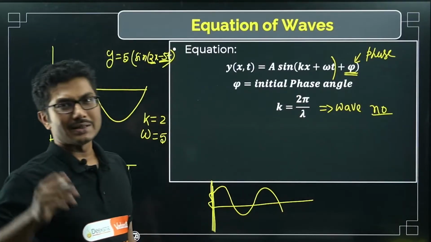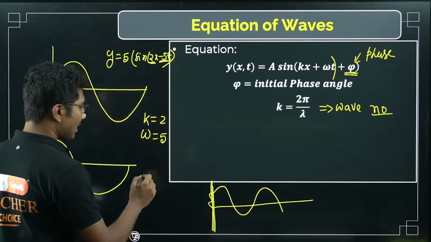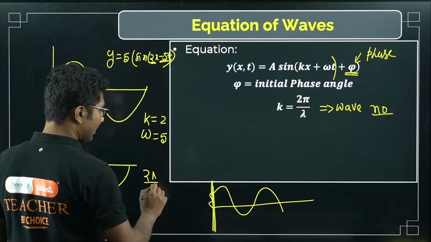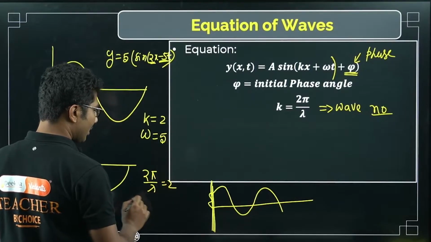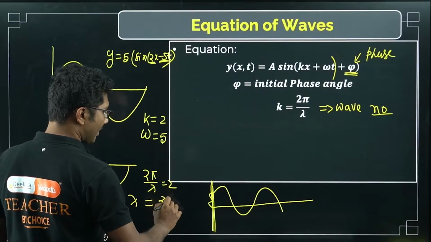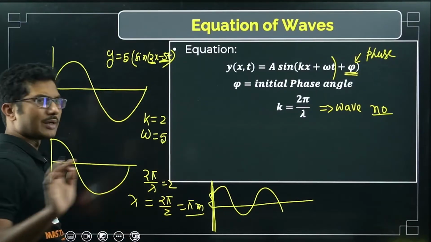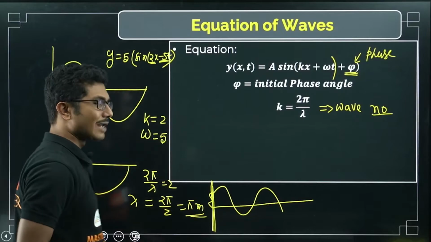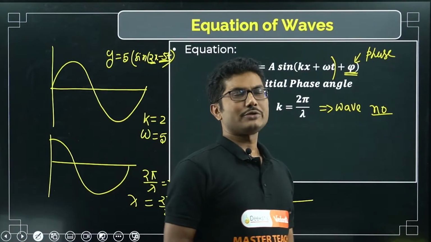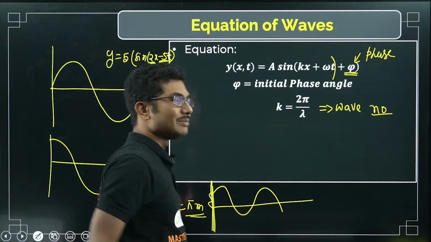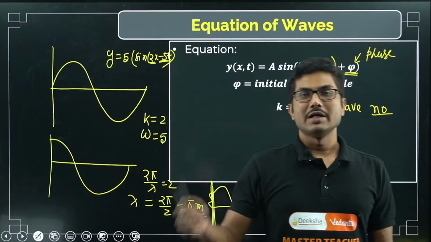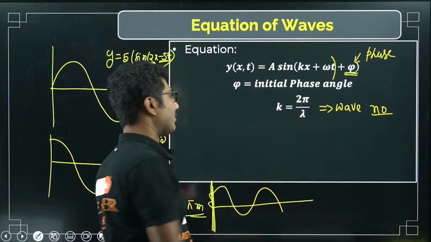2π/λ is the wave number, so 2π/λ = 2, so λ = 2π/2 = π meters. They will give you some unit, and in that unit you can calculate the wavelength. So that is why this wave number is important. You can calculate wavelength using the wave number.